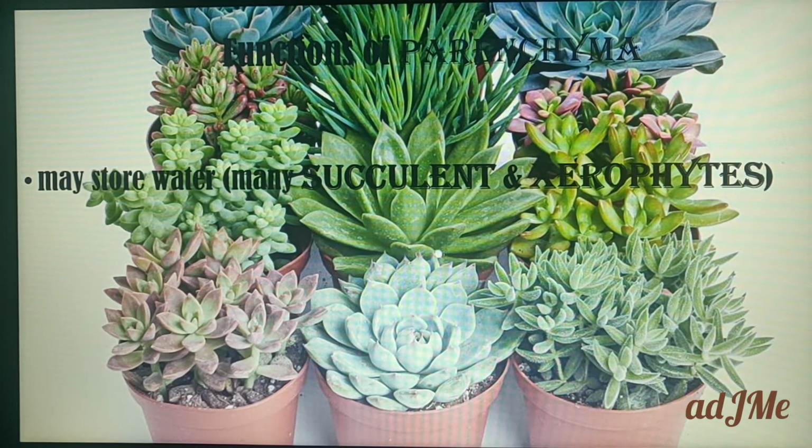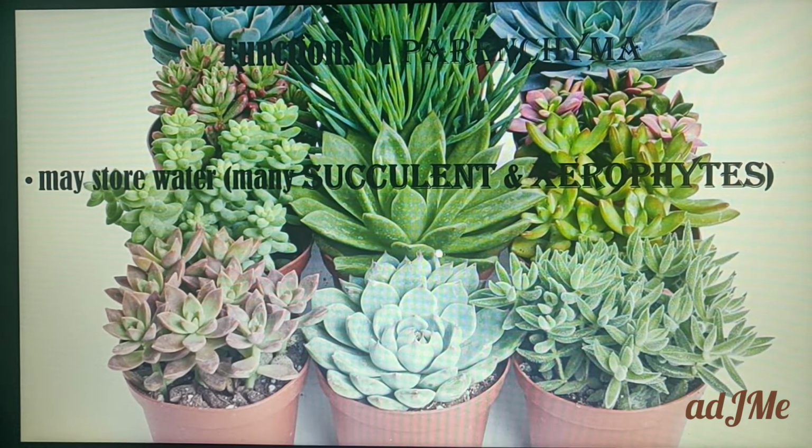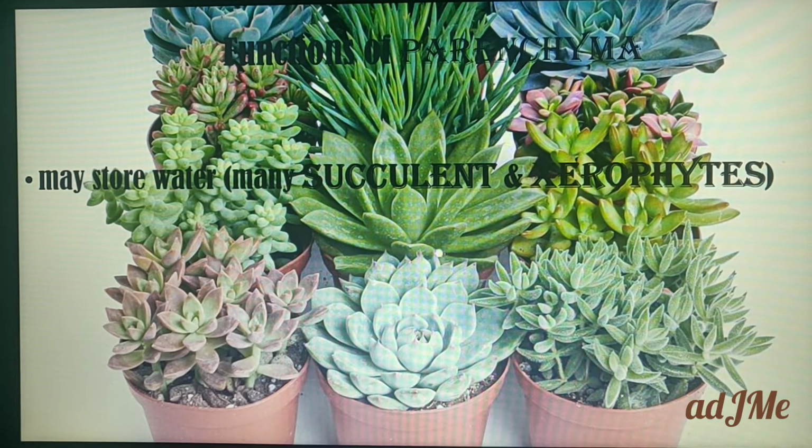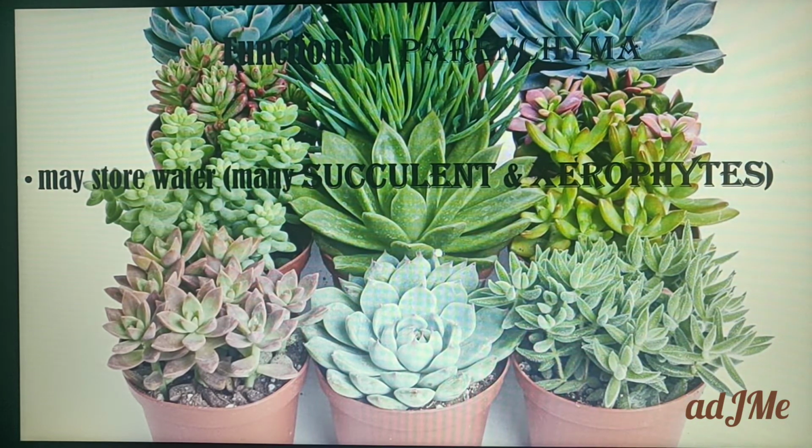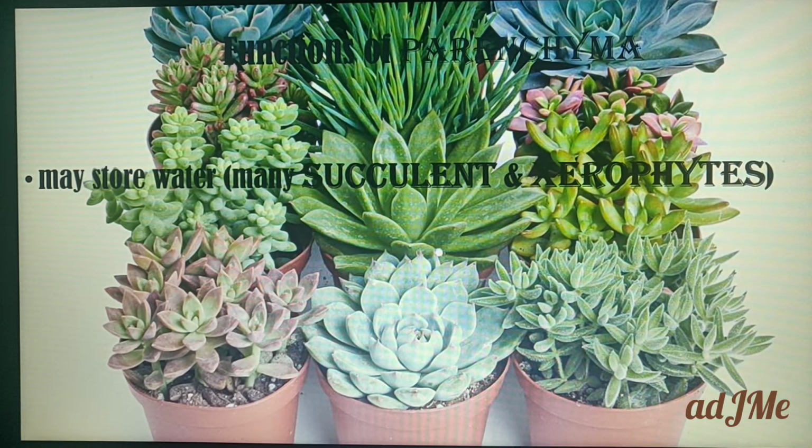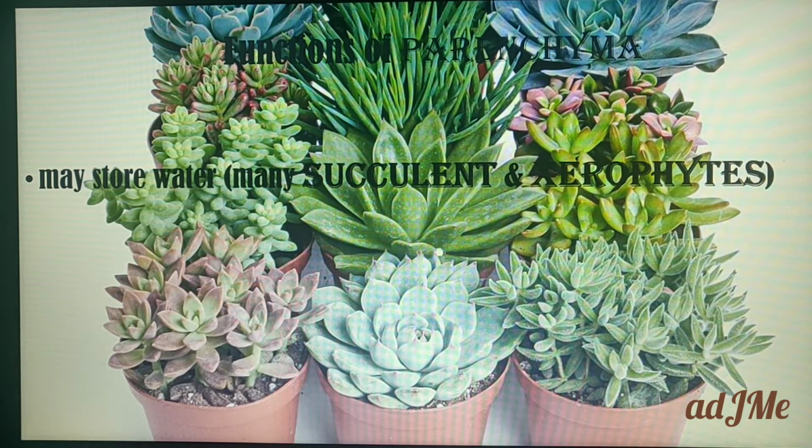They are involved in storing water. Hence these xerophytes are also called succulent plants, the plants that store water, having a fleshy shoot system. If they are found in deserts, they are called xerophytes.